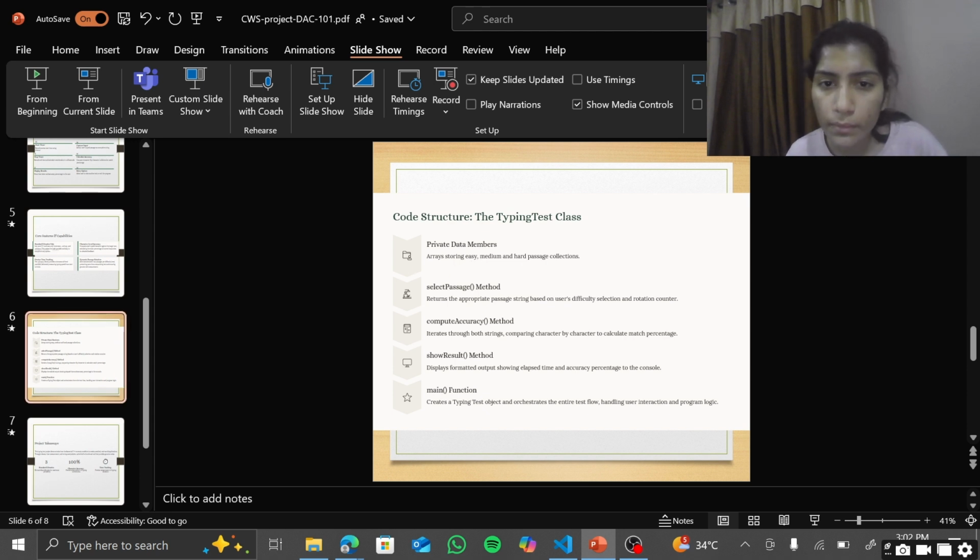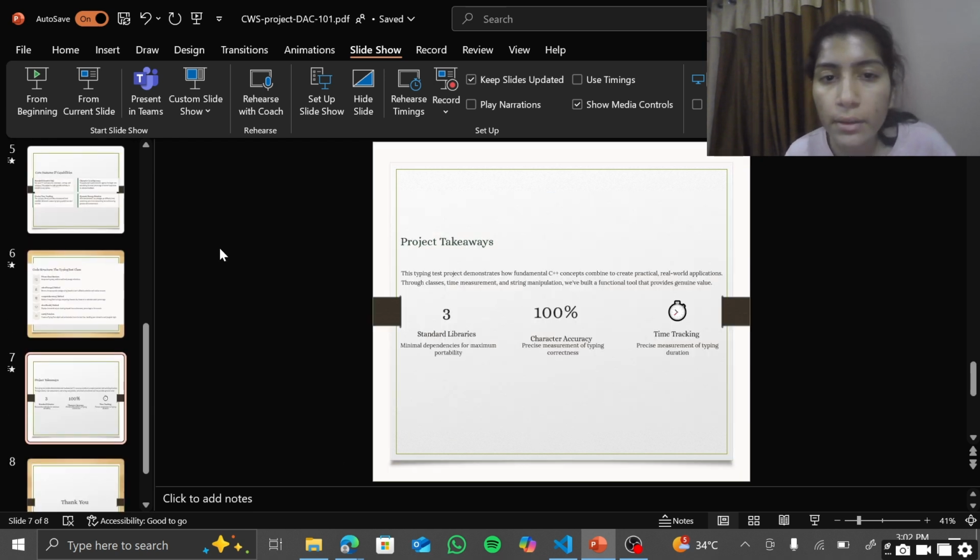And the code structure is basically what I explained in the code part. After that, my project takeaways are using three libraries, and character accuracy and tracking. These are the main key points of my project.